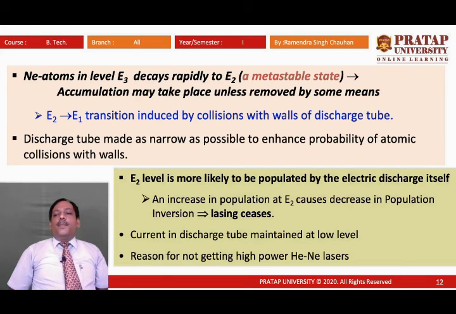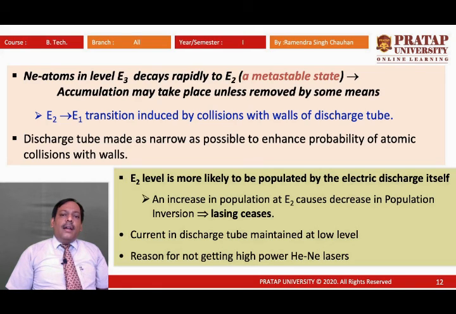Now what is happening in the optical resonator tube? From where are we going to get the first photon which will trigger stimulated emission?